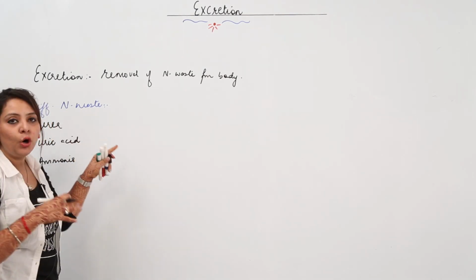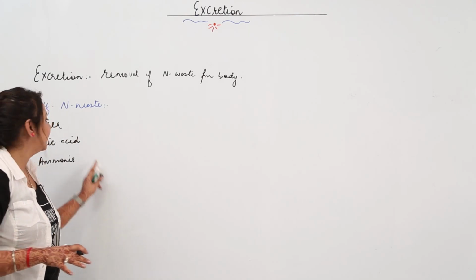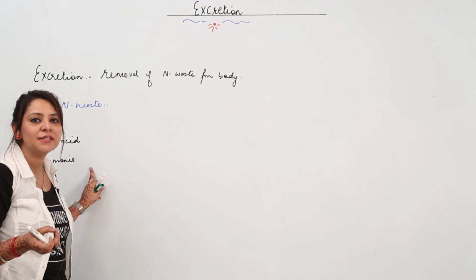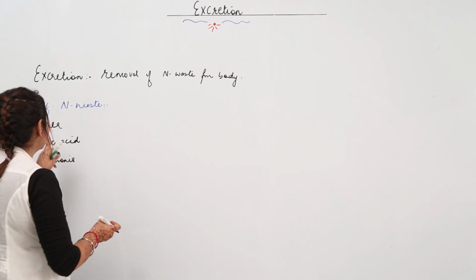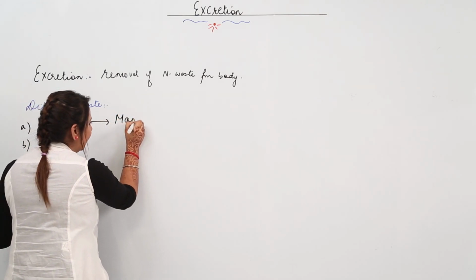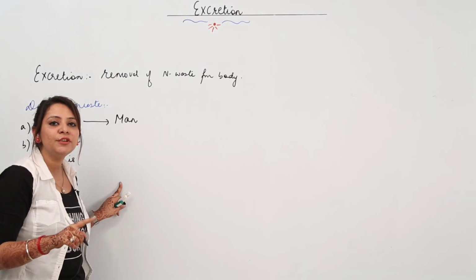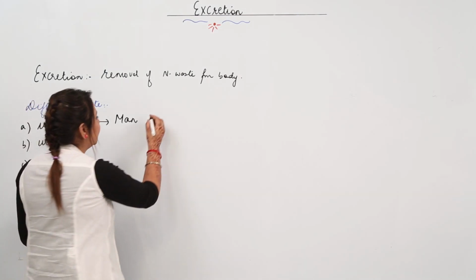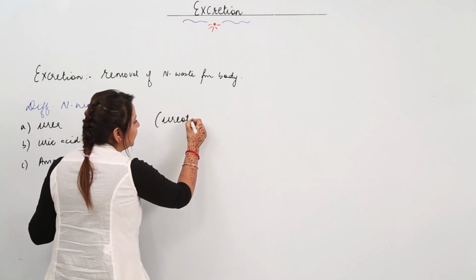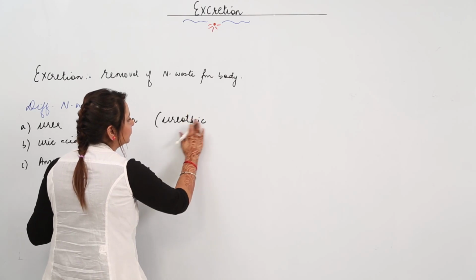In all of the organisms, mostly all three of them are present. But out of these three, one is present in excess and the others are present in traces. For example, urea is the main excretory product of man. Those organisms which excrete urea as the main excretory product are called ureotelic.